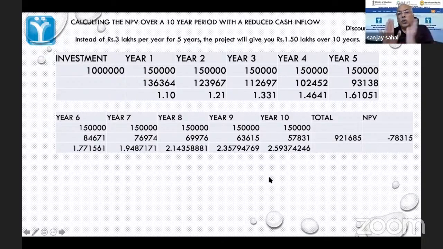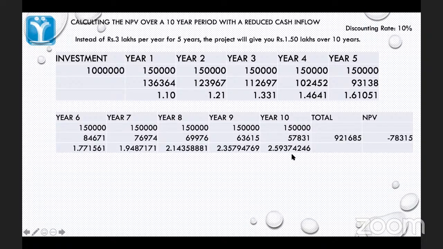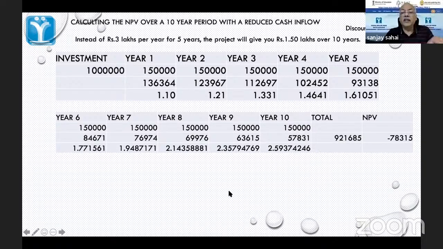So the more time there is, the bigger will be the discounting factor. याद है ना, we kept multiplying. 1 by 1.10 to the power 10. So the discounting factor will keep increasing. And if the discounting factor keeps increasing, present value will keep decreasing.